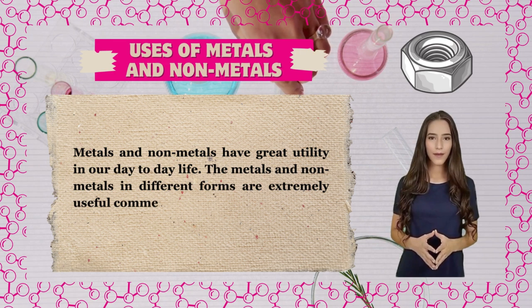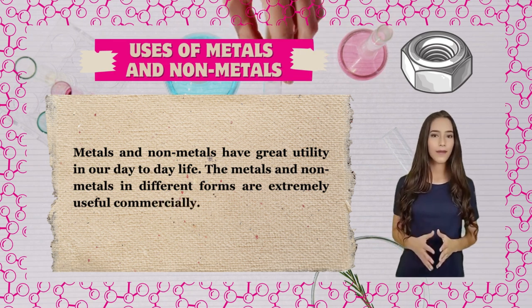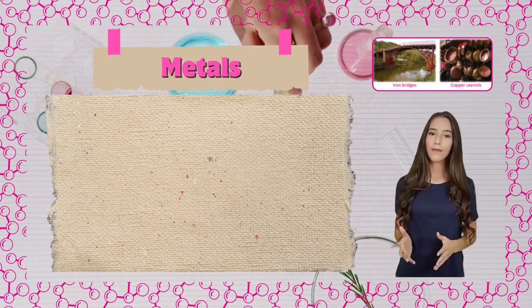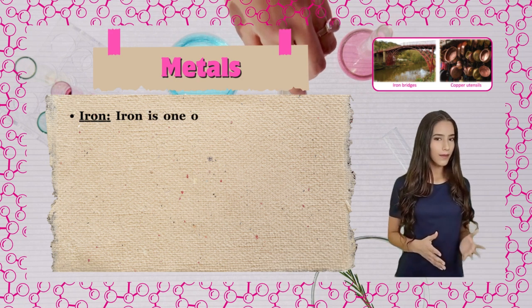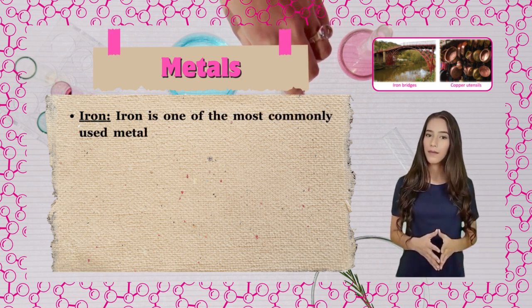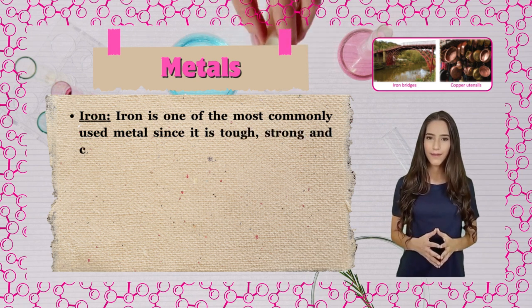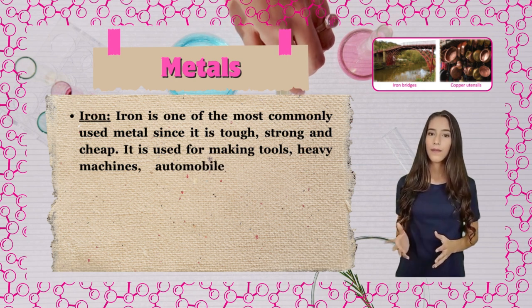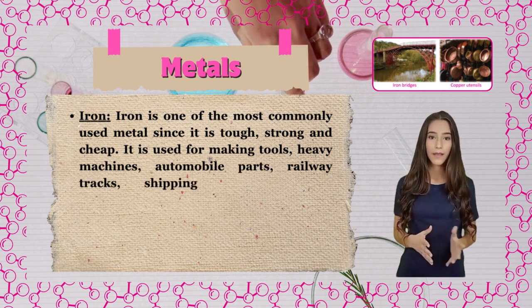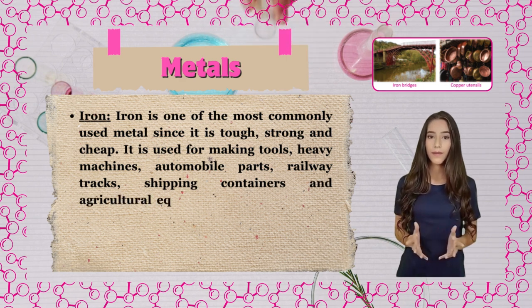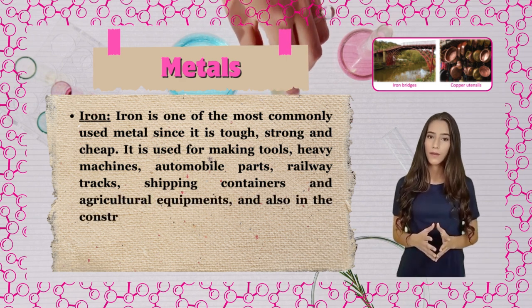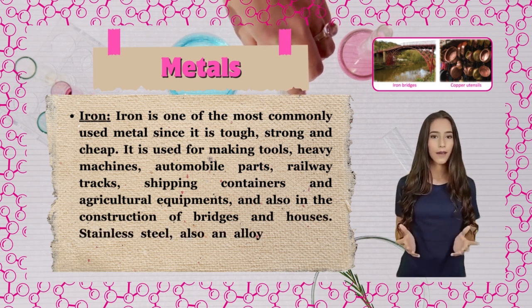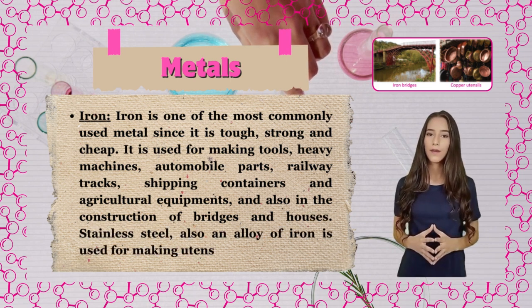Uses of metals and nonmetals. Metals. Iron. Iron is one of the most commonly used metals since it is tough, strong and cheap. It is used for making tools, heavy machines, automobile parts, railway tracks, shipping containers and agricultural equipments, and also in the construction of bridges and houses. Stainless steel, also an alloy of iron, is used for making utensils.